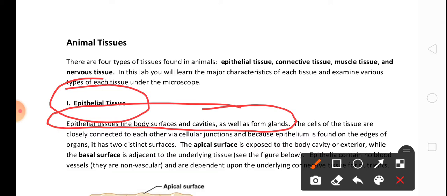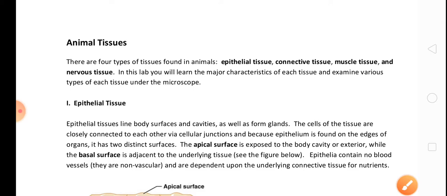The cells of the tissue are closely connected to each other via cellular junctions. As we know, cells are connected together through the cellular junctions, so the cells of the tissue are closely packed to each other, because epithelium is found on the edges of the organ.